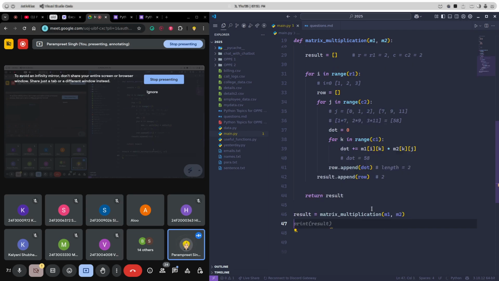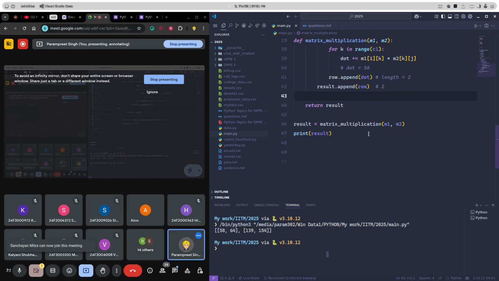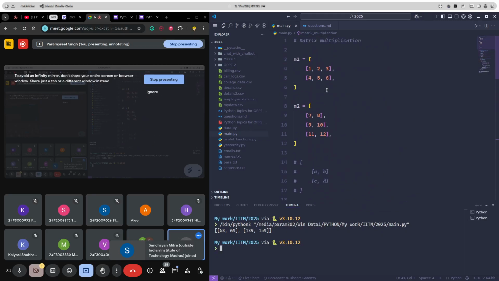Now if I print this and run it, I'm getting the values here: 58, 64, 139, 154. 58 we have seen. For 64 we can simply see 1 2 3 and 8 10 12. That means 8 and 20 and 36. If we sum them up, then we'll get 64.